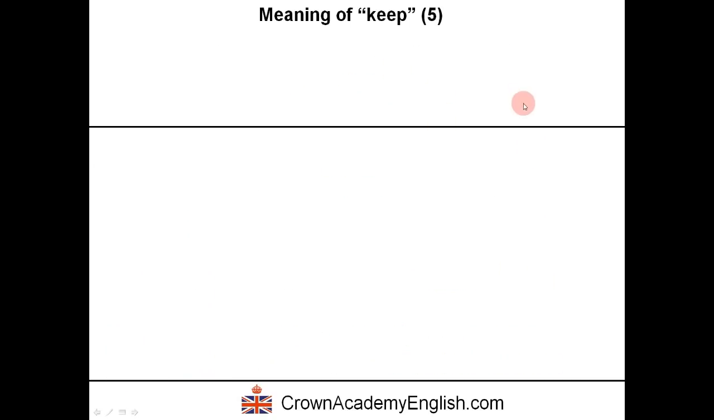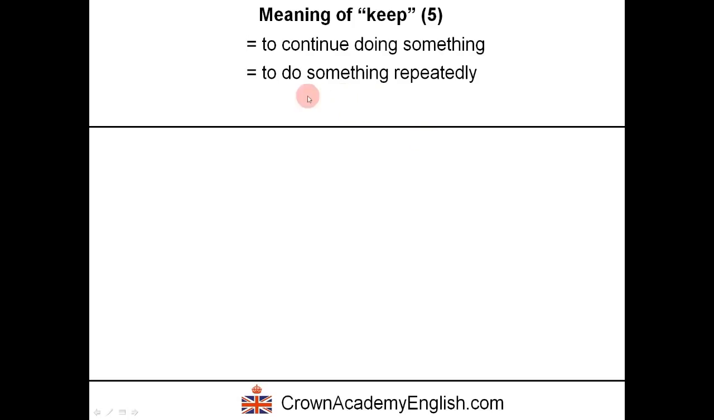Meaning number 5. To continue doing something. This is a very common meaning. To do something repeatedly. So to do something again and again and again. Okay? Over and over. And the form here is keep plus the ing form of a verb.